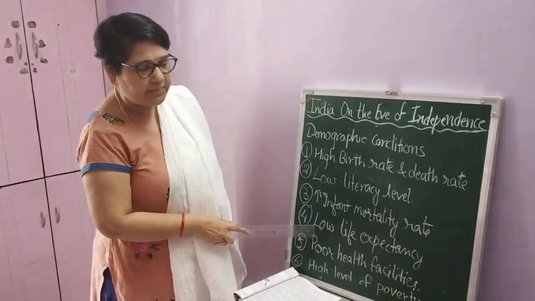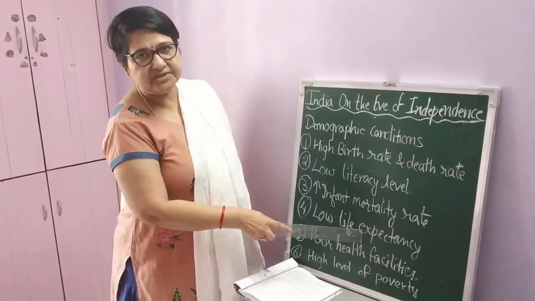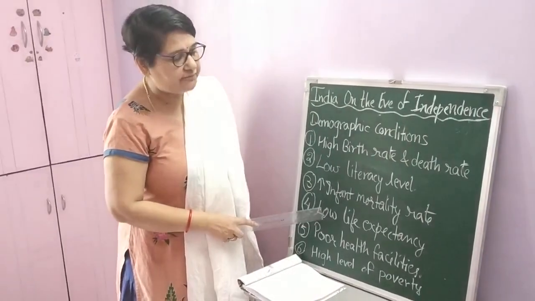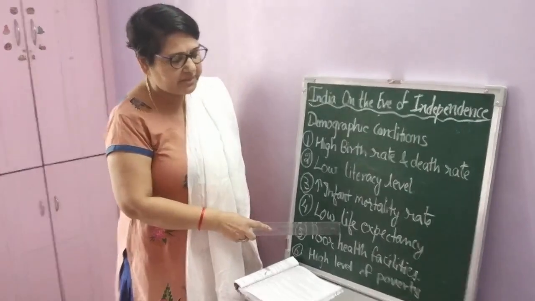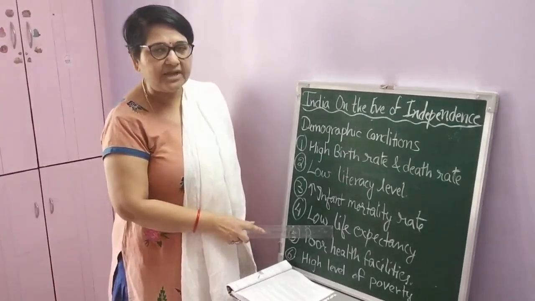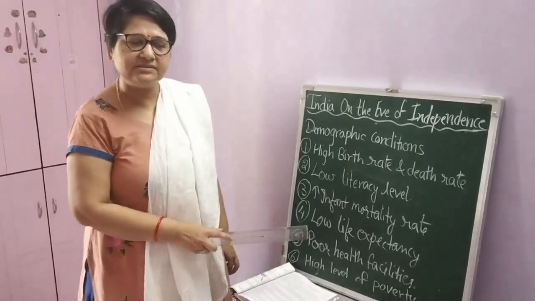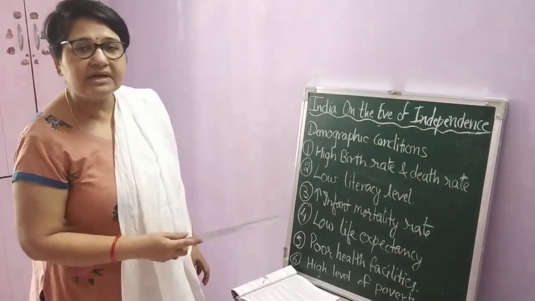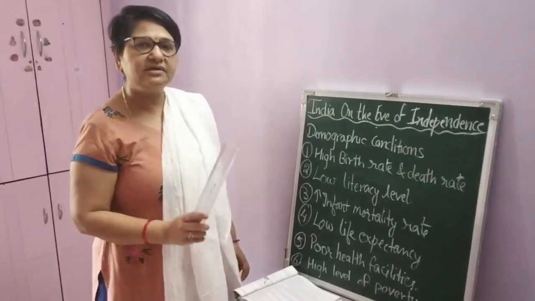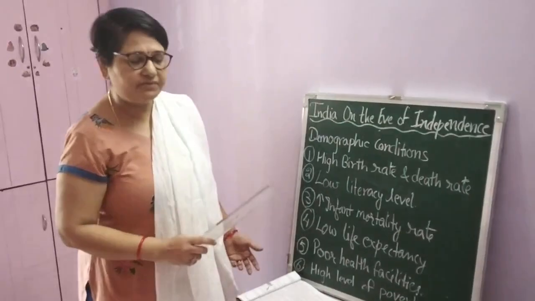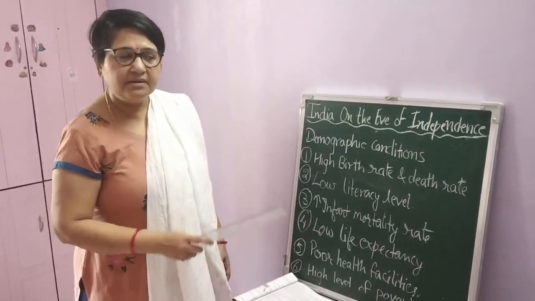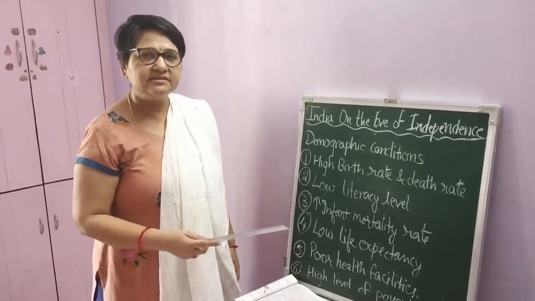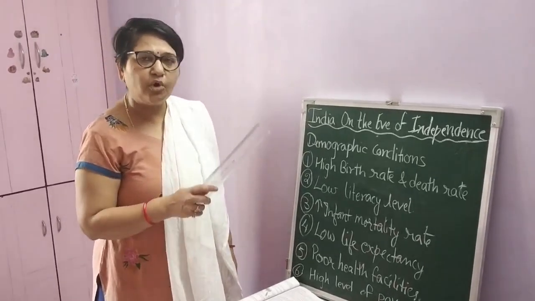Now let's discuss the life expectancy on the eve of independence. It was very low, children. First of all, what do you mean by life expectancy? Whenever a person is born, we calculate approximately how many years he can live, based on the conditions of a country's situation and atmosphere. How do we calculate this? For that particular year or the last year, we take the people who died and the age at which they died.